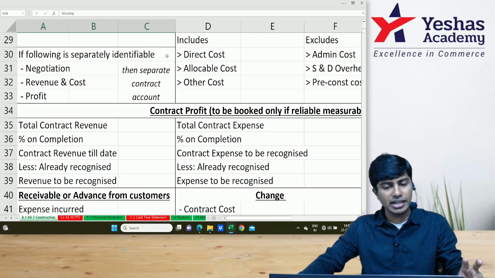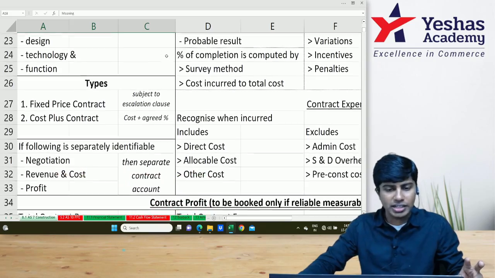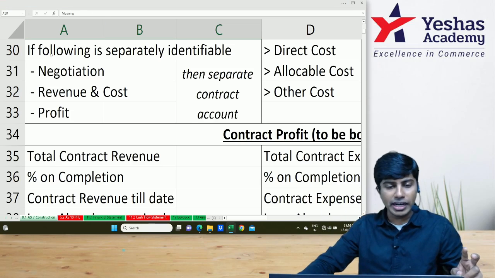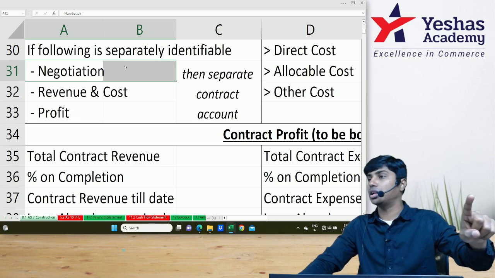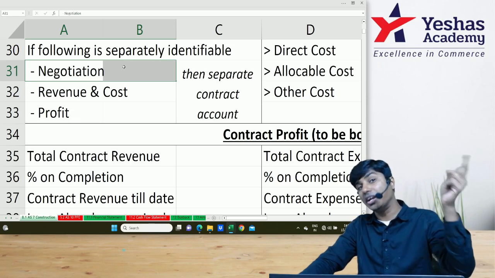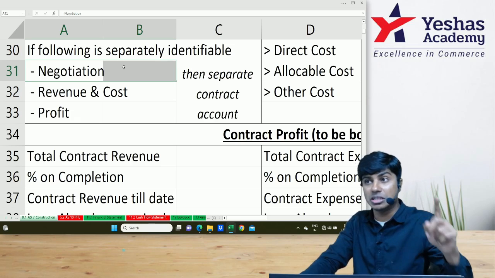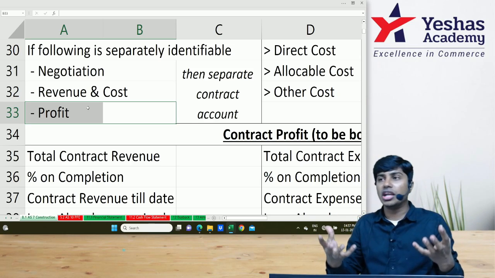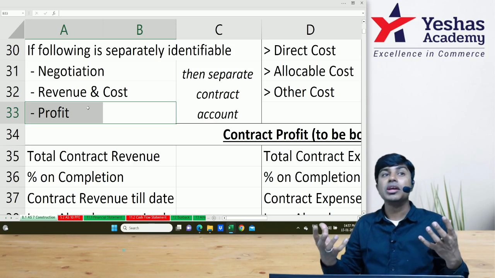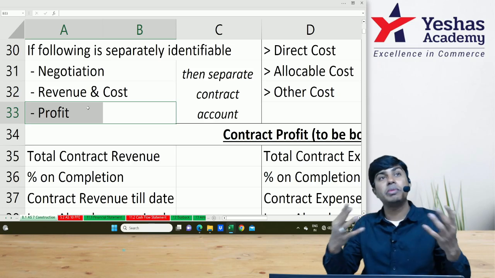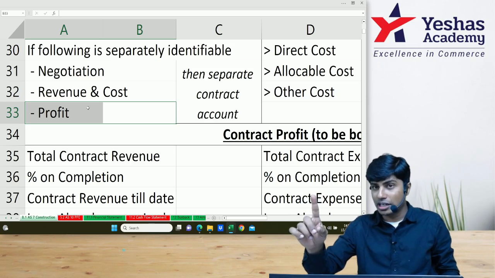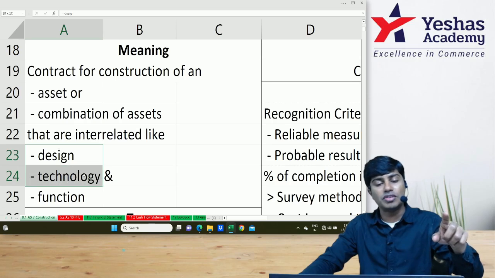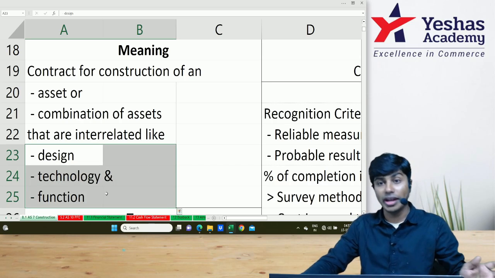This construction contract, you can treat as separate contracts or one single contract depending upon negotiation, revenue and cost, and profit. If the contracts are negotiated separately or can be negotiated separately, if the revenue and cost for the contracts can be identified separately and the profits also can be determined separately, then we have to treat them as separate contracts. If we cannot negotiate them separately, if the revenue and cost for the contract cannot be identified separately, if the profit has to be identified only in total and cannot be identified separately, then it will be treated as one single contract. This will be considered as one single contract because they are interconnected by way of design, technology or function. Get that?